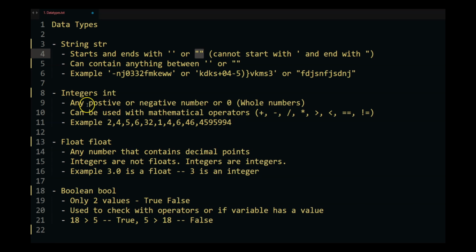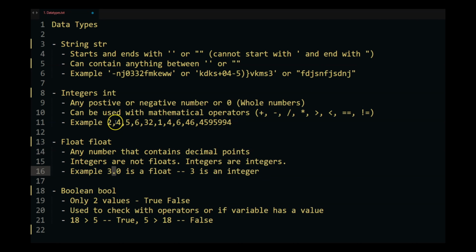Integers, on the other hand, are whole numbers. Any number that you see that does not have a decimal point is an integer, and you can use mathematical operators on integers. Now float is any number that has a decimal point.